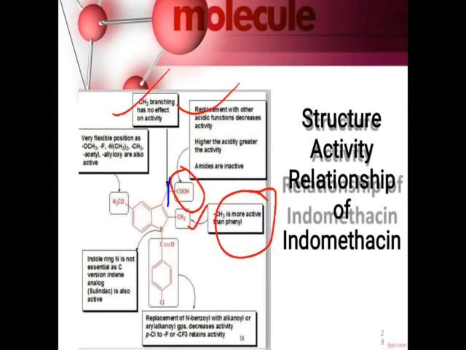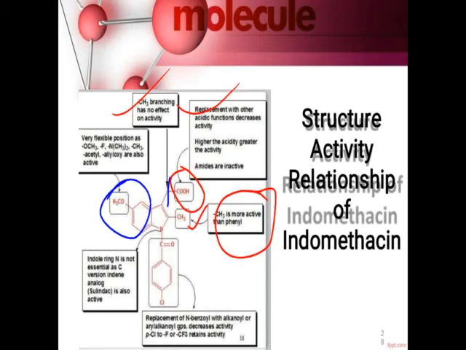Then this OCH3 group is a very flexible position, as it can be replaced by halogen, it can be replaced by acetyl, it can be replaced by amide, it can be replaced by CH3 group. It generally does not change the activity. So they produce active drugs.